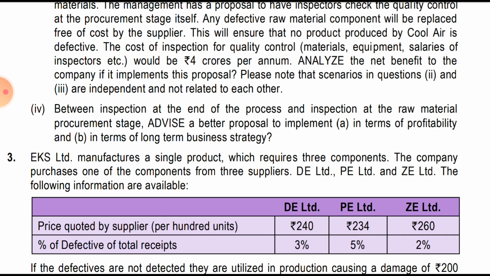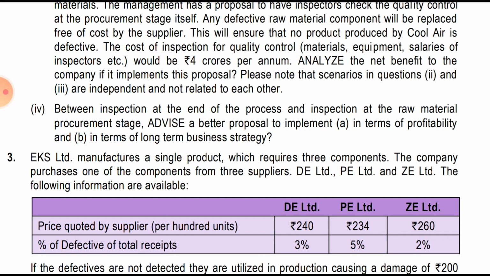And if we see from the long term business strategy, procuring the defective product from the supplier at the initial stage only, and not incurring any material cost, that will benefit us in the long period. So we will not be producing the defective product.